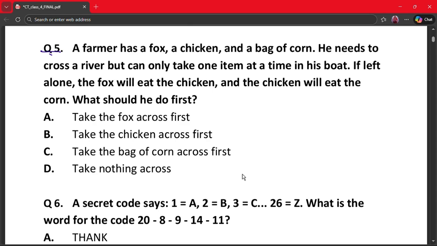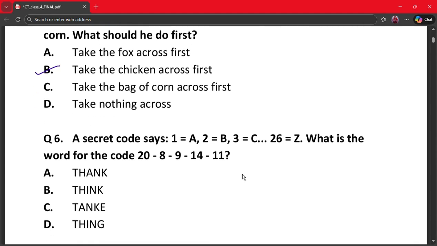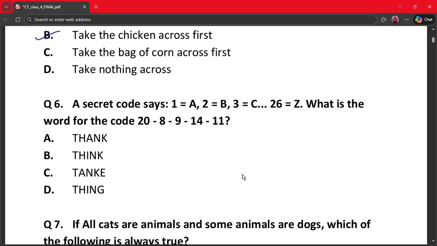So here the correct answer is option B. Take the chicken across first. Why? If the fox and chicken are left together, the chicken will be eaten. If chicken and corn are left together, the corn will be eaten. So chicken is the most vulnerable item. The farmer must take the chicken first. Our next question is question number 6.